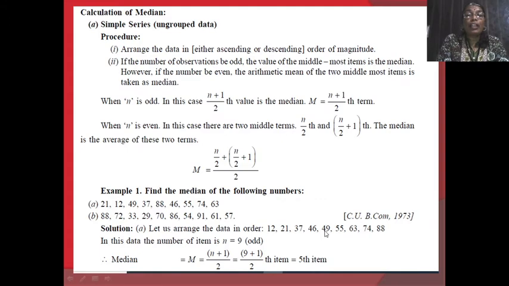Means by this 49, one group is formed below it and another group is formed above it. Both groups contain 4 variables, correct? One group has values less than the median, and the other group contains values larger than the median value. So the median by position is a middle value. If the number of items is odd, it is calculated by the formula n plus 1 divided by 2, and that is the item whose value is the median.